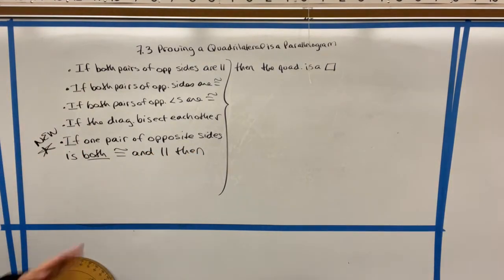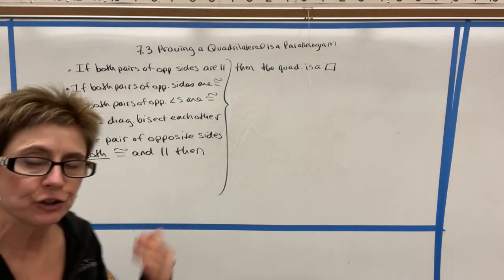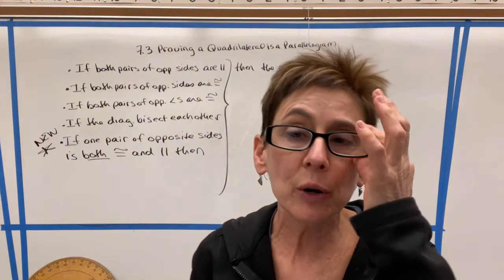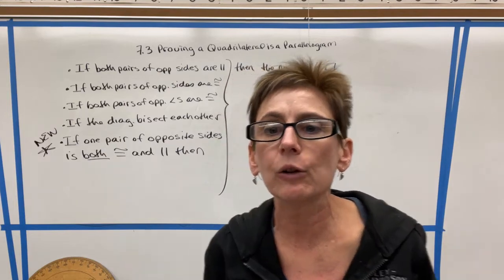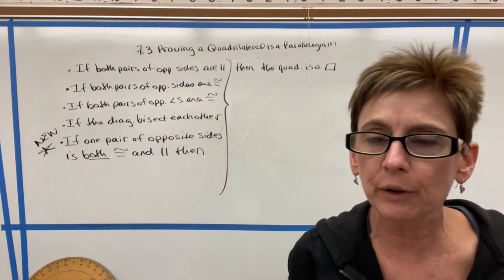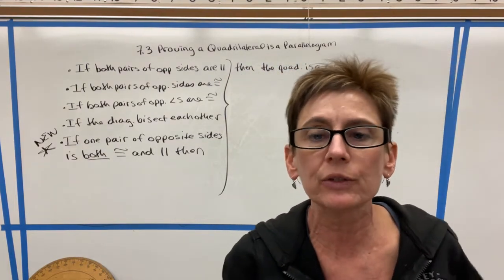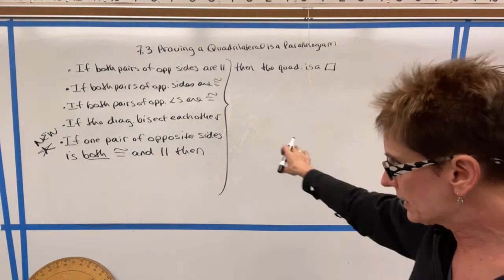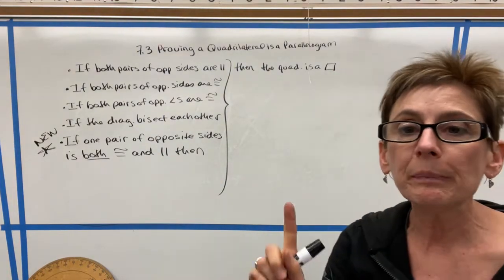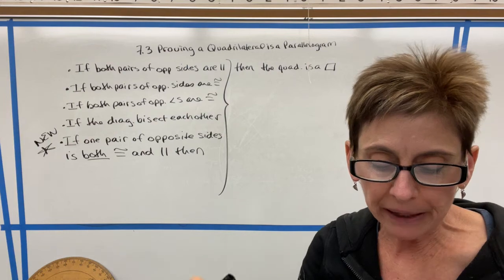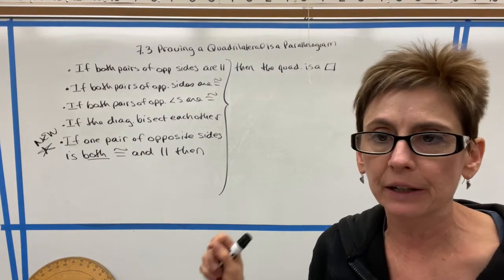So all of the other requirements are we have to look at two pairs of opposite sides. You know, both pairs of opposite sides are parallel, or both pairs of opposite sides are congruent, or both pairs of opposite angles are congruent. But with this last one, we just need one pair, but that one pair has to be both parallel and congruent.